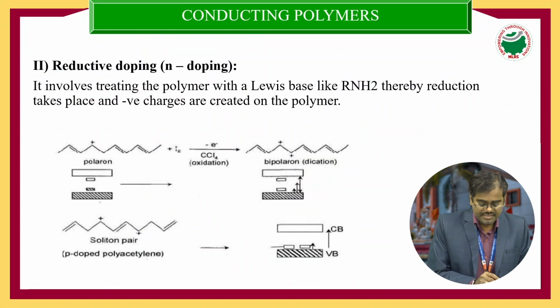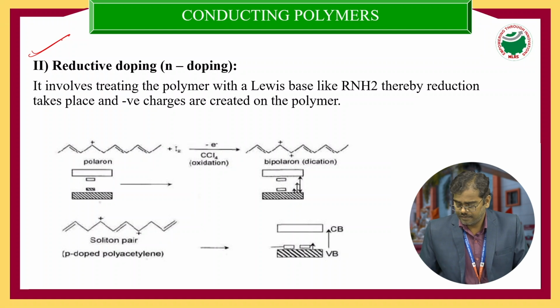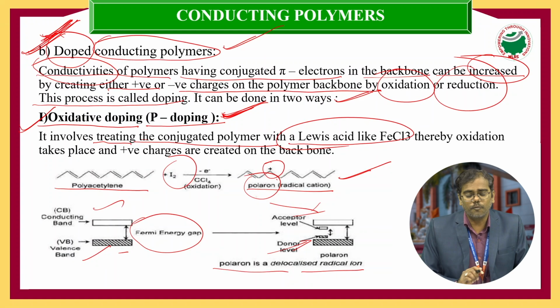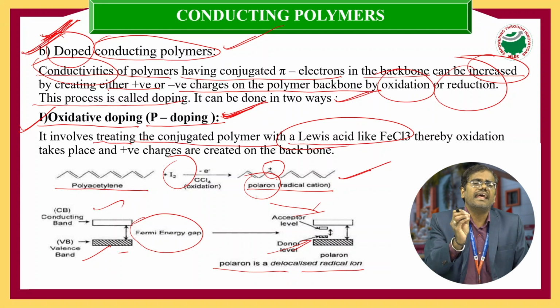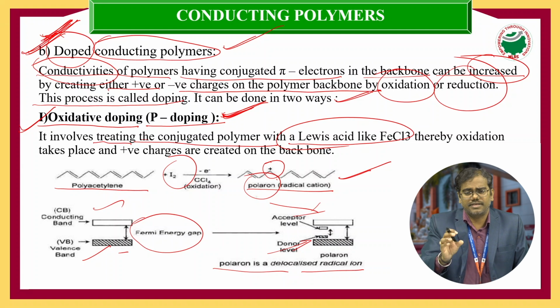Right. See, next one, N doping. Have you understood P doping? P doping is nothing but the added impurities, Lewis acids, which we add to the conducting polymers, and these create a positive charge on the conducting polymer backbone structures.